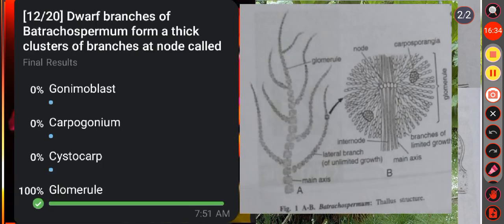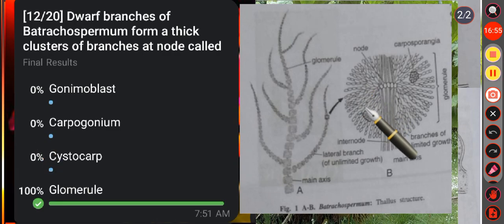Then next question: dwarf branches of Batrachospermum form a thick cluster of branches at a node called option A gonymoblast, option B carpogonium, option C cystocarp, option D glomerule. Here the correct answer is option D, that is glomerule.